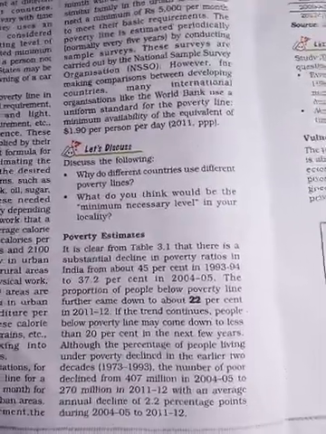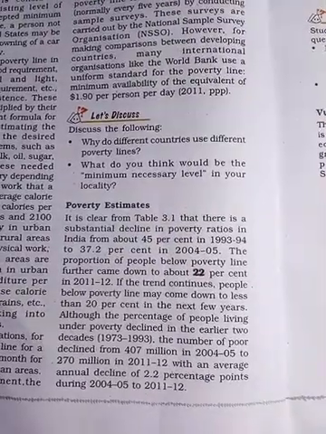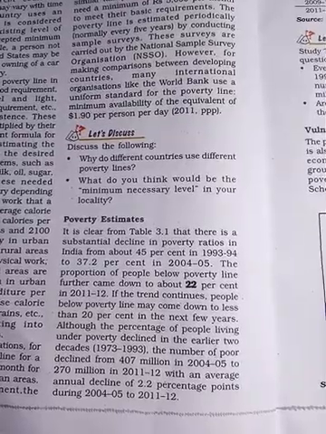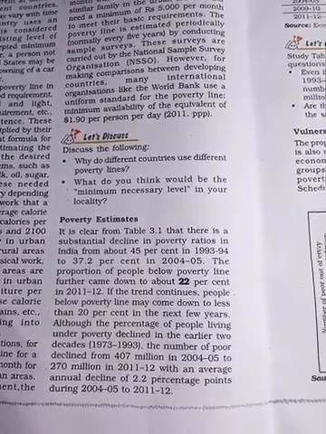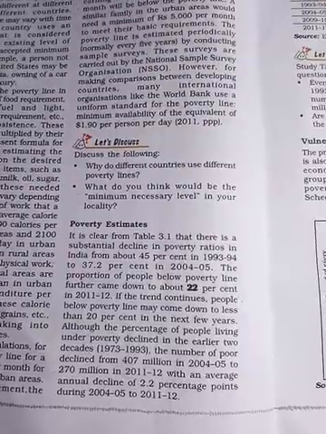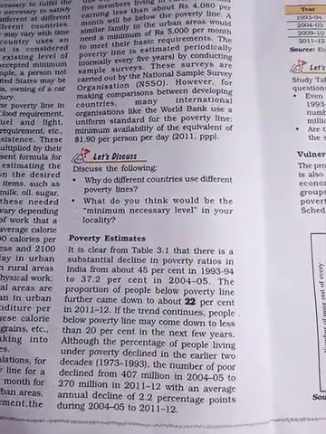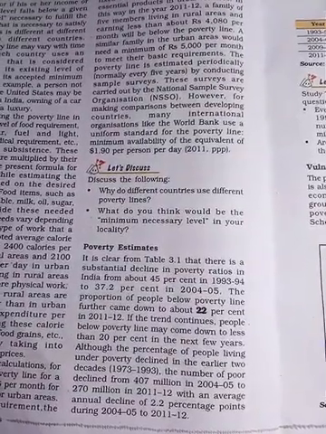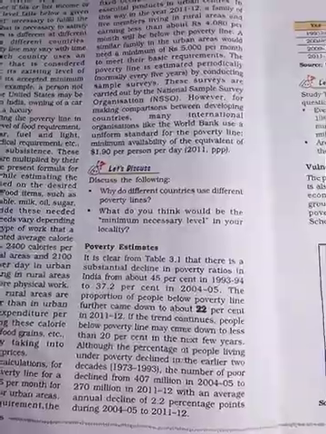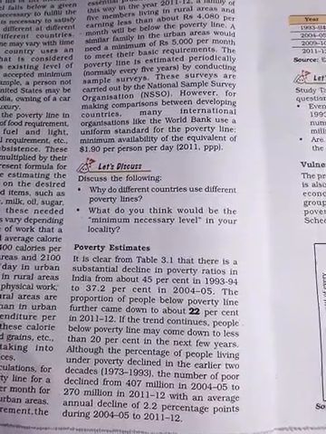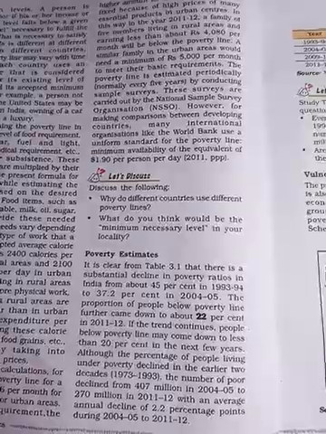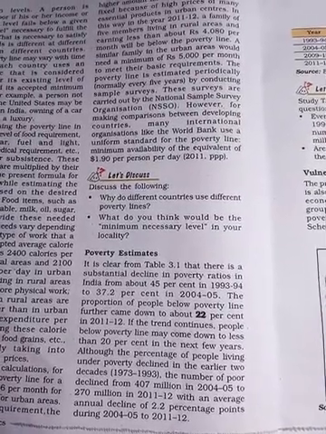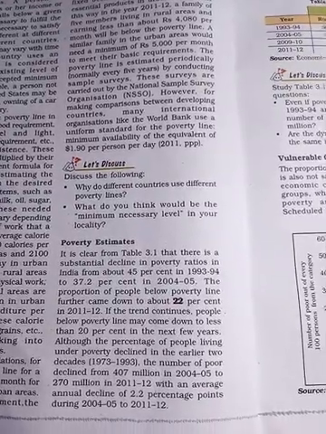Poverty estimates: it is clear from the table that there is a substantial decline in the poverty ratio in India. In 1993-94 the percentage was 45%. In 2004-5 it was 37.2%, it is reducing. In 2011-12 it is 22%. So in the next few years it will be less than 20.